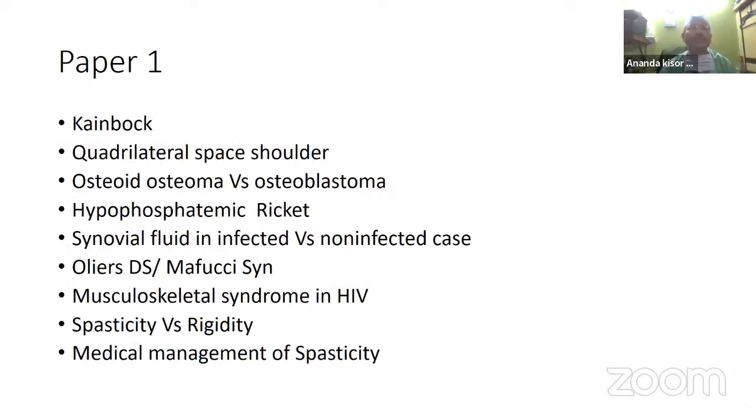So there are actually, all of you know, 4 papers, of which paper 1 basically consists of the basic science of all and also the non-orthopedic problems, as also the orthopedic and related basic sciences. In most examinations, this paper is extremely important, because in some examinations there is a condition that a student should pass separately for this paper 1. Paper 2 is basically the fracture and the trauma. Paper 3 is basically the diseases, and paper 4 is basically the rehabilitation, orthosis, prosthesis, and also the recent advances. Now, paper 1 is mostly important.